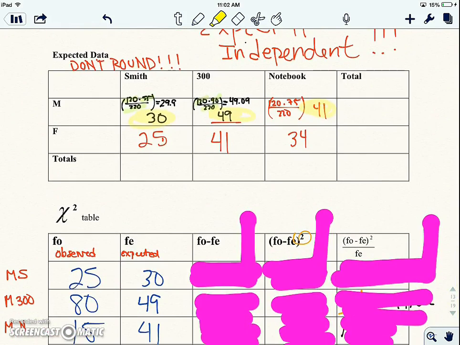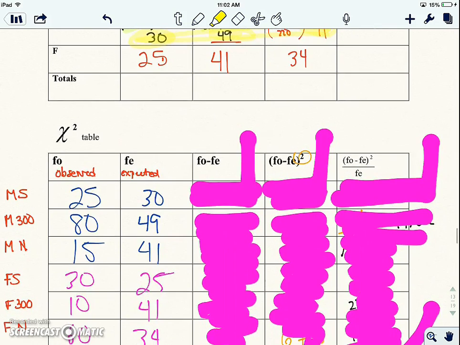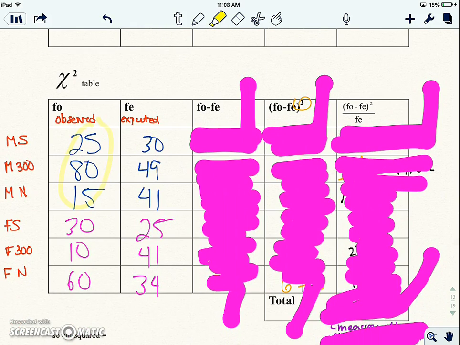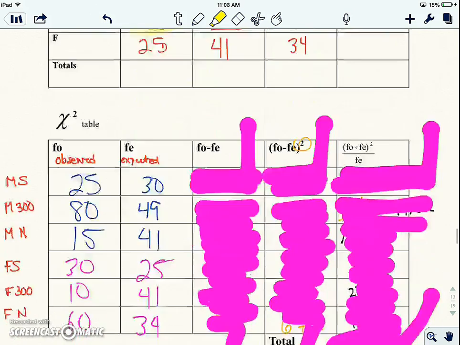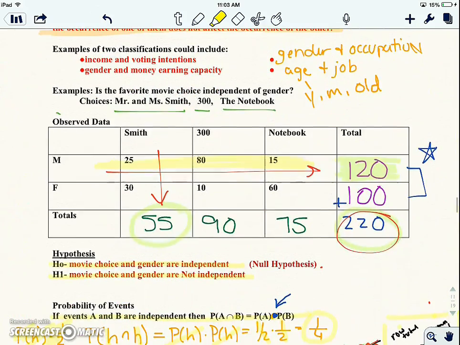So we're going to now compare, just like standard deviation and everything else, the difference. So we go ahead and take these values and we're going to put them in a table. So we got these three here. They go right here. Okay, and this is what we observed. Oh, excuse me, I lied. These three here go here. This is what we would expect to get. These came from our observed table back here.